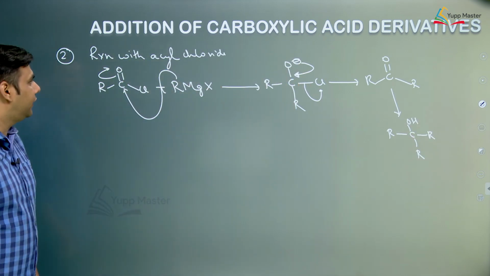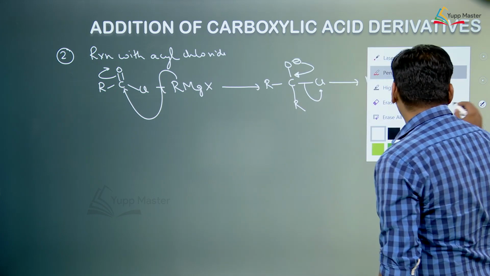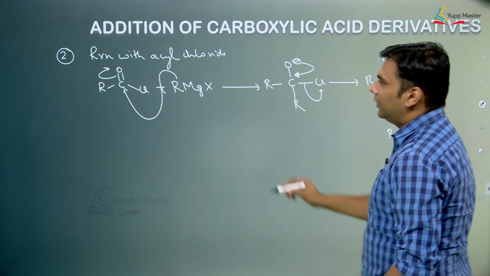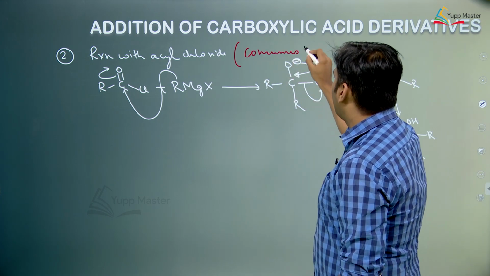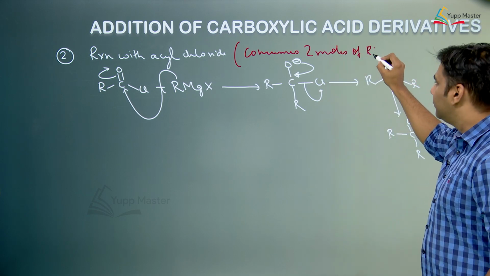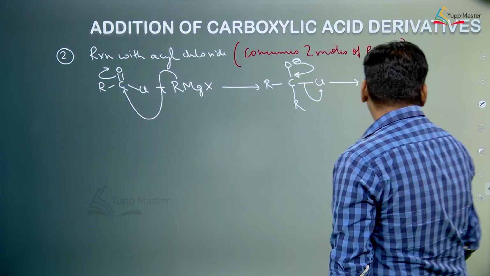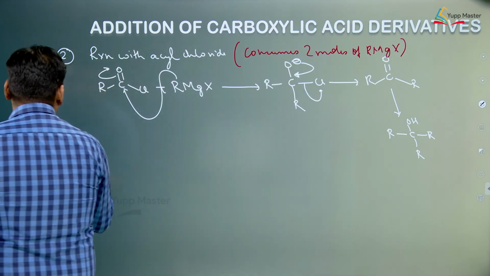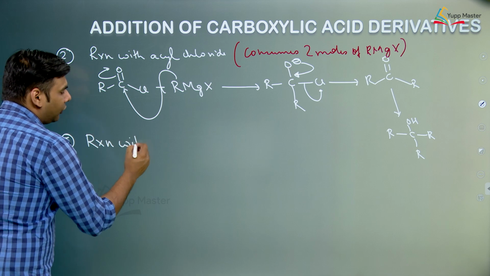So basically if you look at this, acyl chloride is also consuming how many moles? It is consuming 1 mole over here and then it will consume 1 mole over here. So this also consumes 2 moles of a Grignard reagent. So let us look at another reaction, that is reaction with nitriles or cyanides.